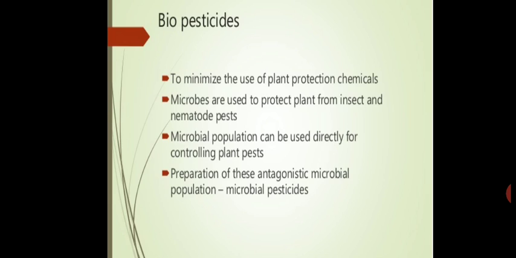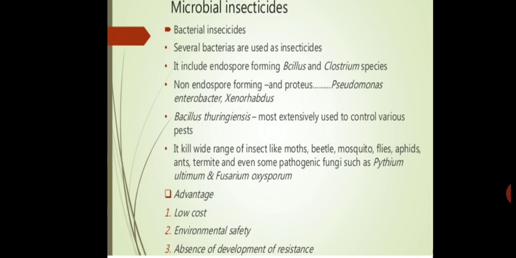The microorganisms used in the biocontrol agents help to protect the plants from different types of insects, like nematodes, and different types of pests. Now, here are a few examples of microbial biocontrol agents or microbial insecticides. For example, bacterial insecticides.